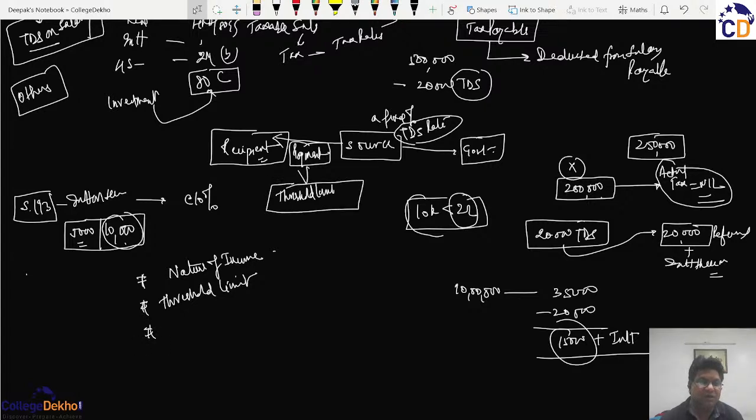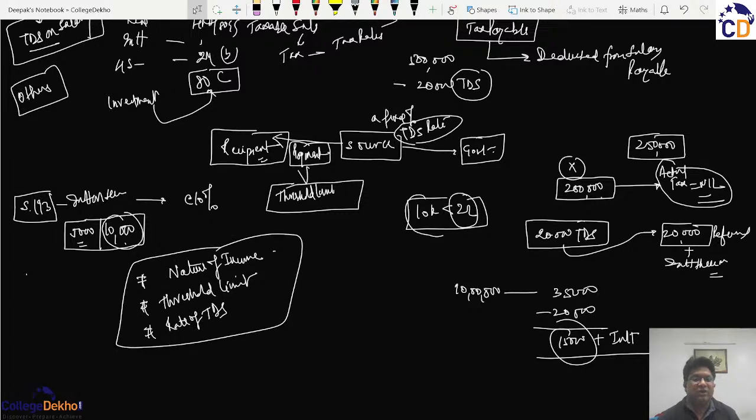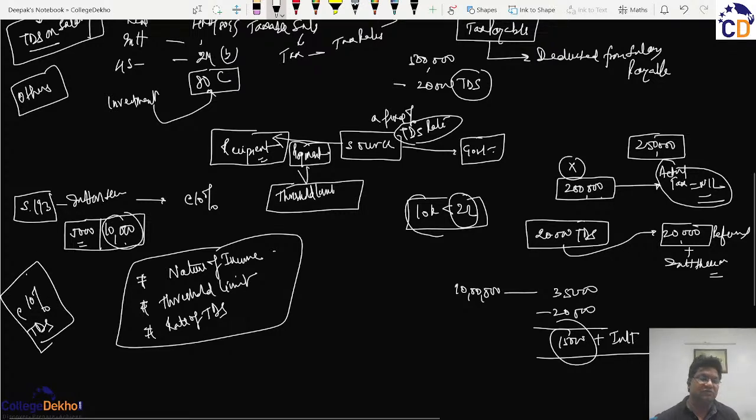And thirdly, there will be a specific rate of TDS. The government has tried quite hard to rationalize these TDS rates, and in most cases the TDS stands at 10%, but that is not a universal law. It can be any other rate as per the nature of the specific payment.